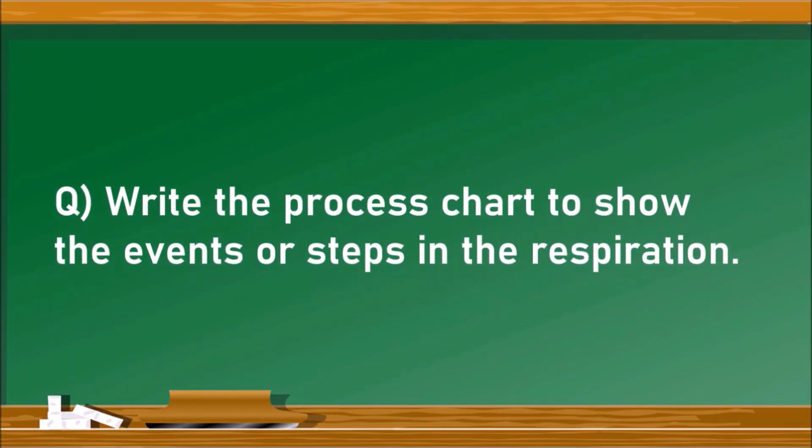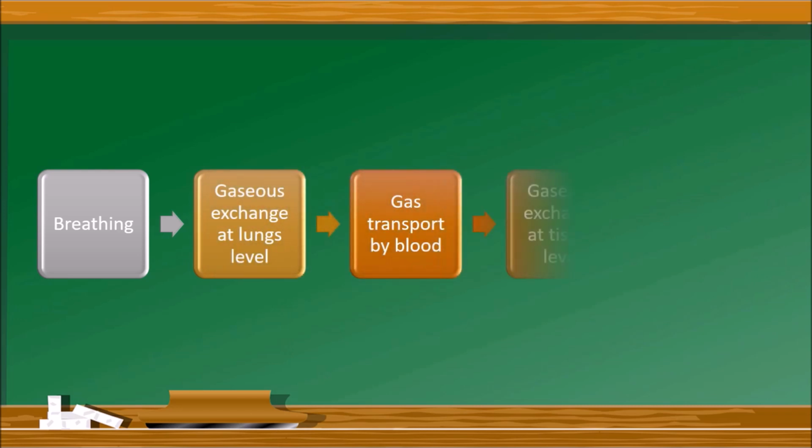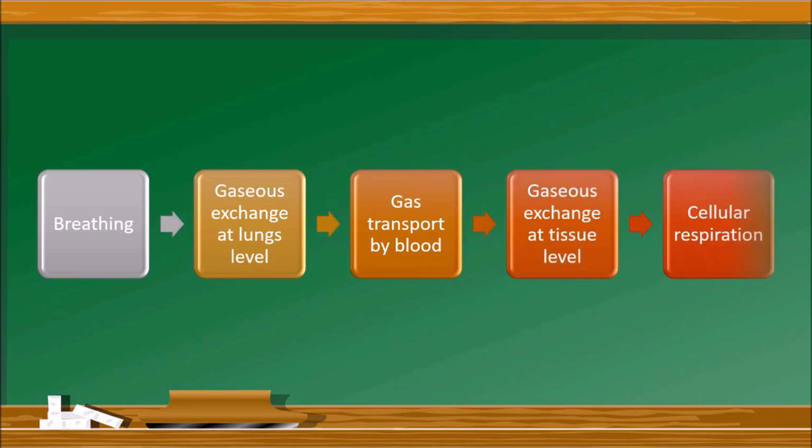The next question. Write the process chart to show the events or steps in the respiration. There are several steps involved in the respiration, beginning with breathing. It involves both inhalation and exhalation. The next stage is gaseous exchange at lungs level. Next one is gaseous transport by the blood. The next stage is gaseous exchange at tissue level, and finally the cellular respiration. These are the events that take place in respiration.